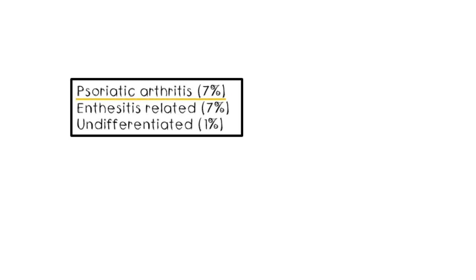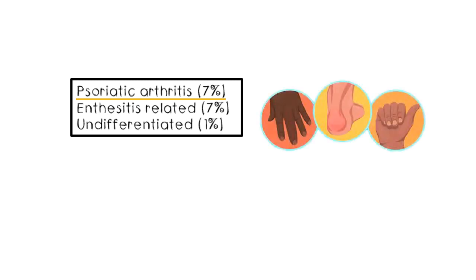So psoriatic arthritis is similar to adult psoriasis, so you can get the typical silvery rash of psoriasis and associated features like dactylitis, which is inflammation of the digits, and Achilles tendinitis, where the Achilles tendon near our ankle can get inflamed and cause pain and difficulty walking. And also nail pitting and onycholysis, where you see small indentations on the nail and the nail can be separated from the nail bed.